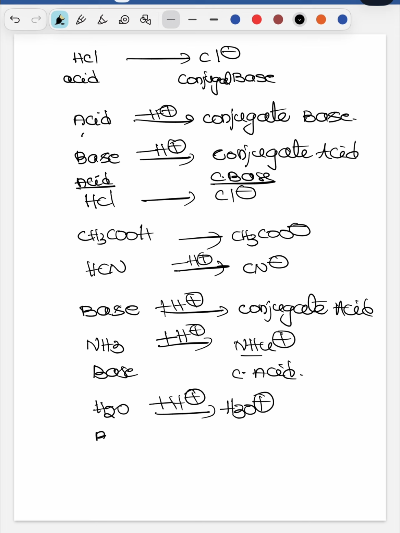So here it is accepting the proton, that's why this is called a base. I will do a separate video on the conjugate acid and base also.